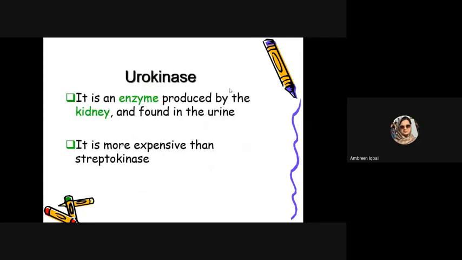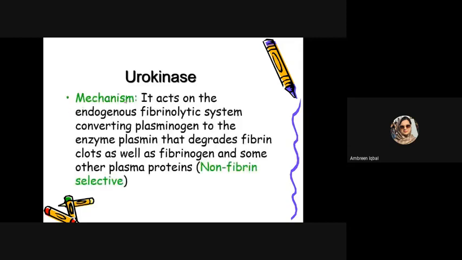Urokinase is an enzyme produced by the kidney and is found in the urine, so it is more expensive than streptokinase because its derivation is more expensive. Urokinase acts on the endogenous fibrinolytic system by converting plasminogen to plasmin, and plasmin degrades the fibrin clots as well as fibrinogen and some other plasma proteins, so it is non-fibrin selective.